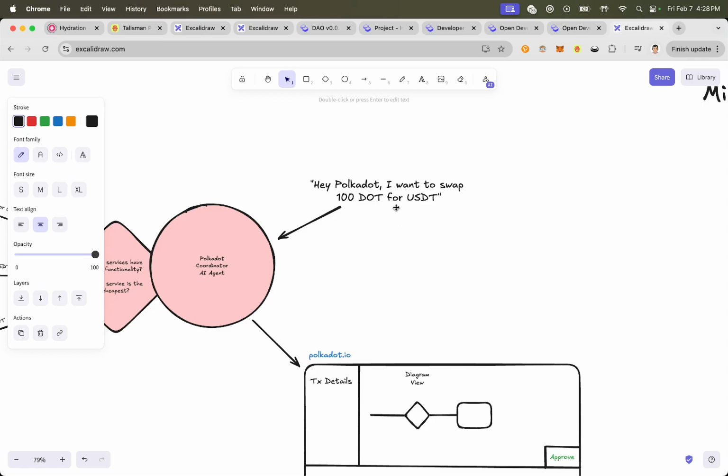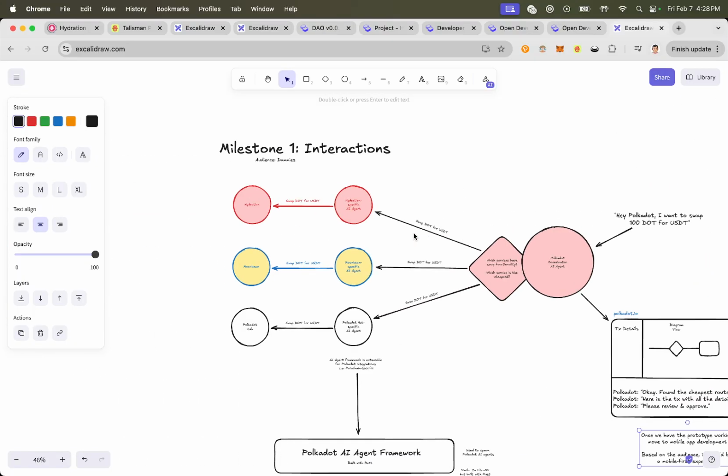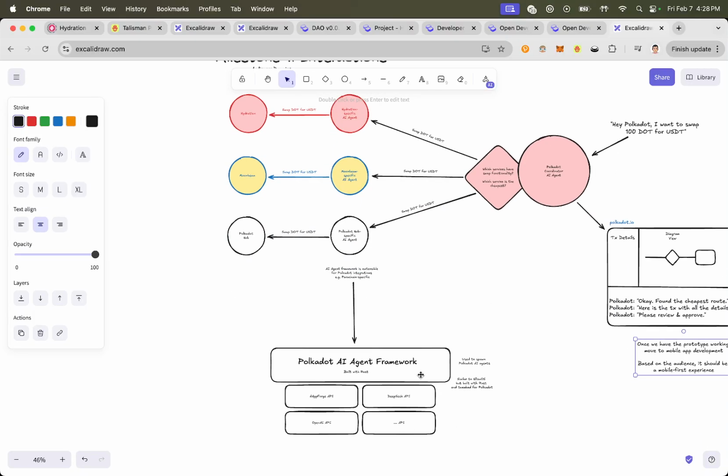That might have its own hurdles, but we should definitely, I mean, eventually we want to do that. You should be able to speak to Alexa at home and be able to do simple interactions with Polkadot. So that's the idea here. That's milestone one, right? Using what already kind of exists, except for this part here.